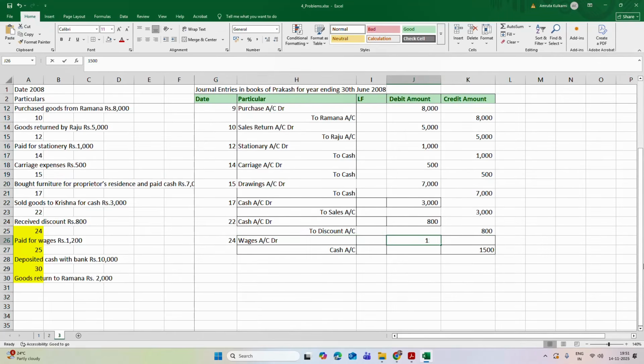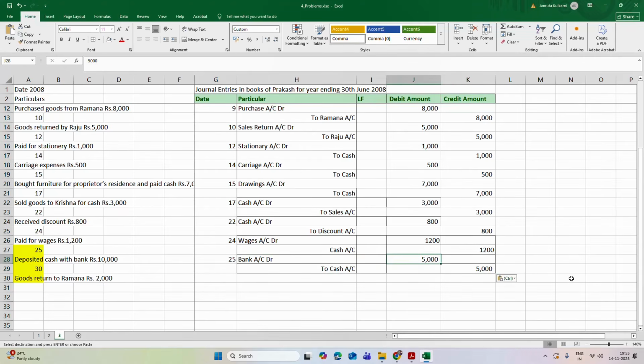So wages account is to be debited by 1,200 and this payment is done via cash. So cash account is credited. Now on 25th he has deposited cash 10,000 to the bank. So bank account is to be debited by 10,000 and cash account will be credited by 10,000.